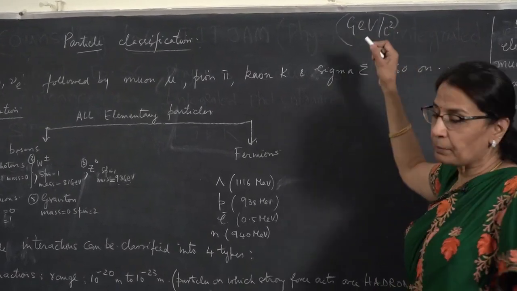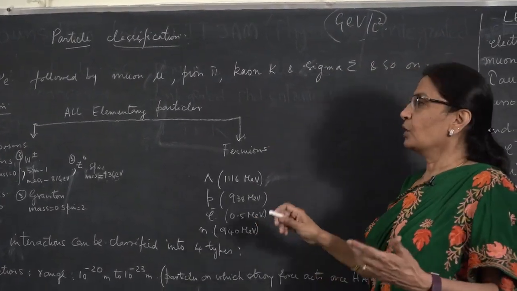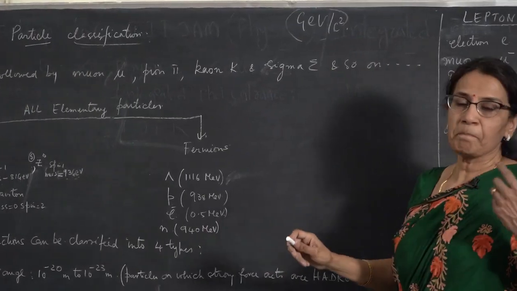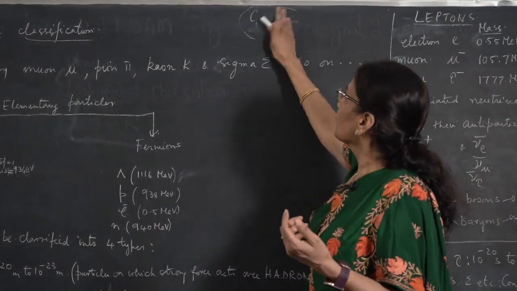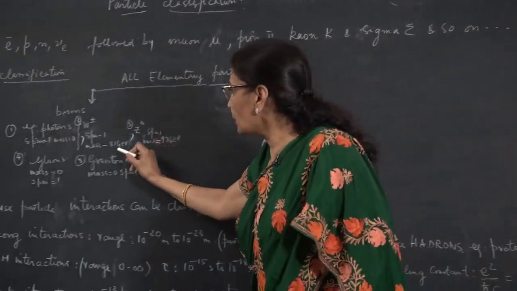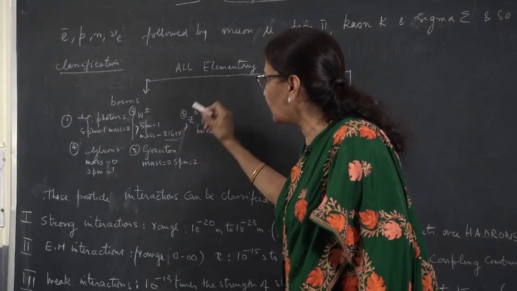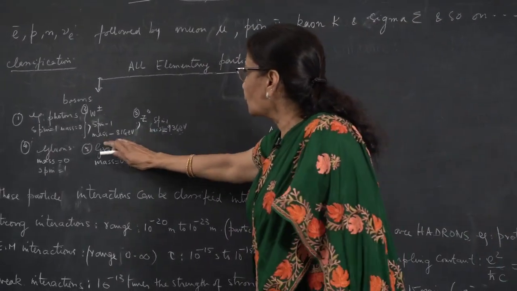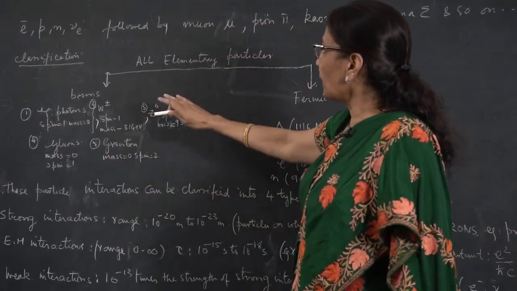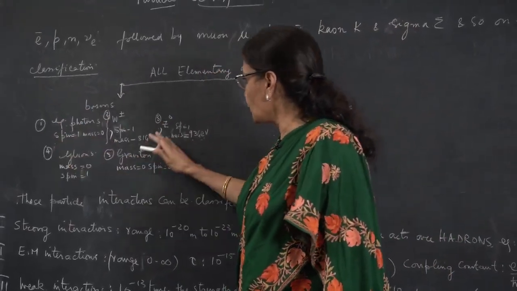For our elementary particles we use units like this, GeV or MeV, million electron volt. So these are all the elementary particles which are bosons.